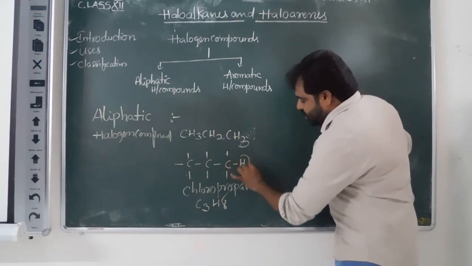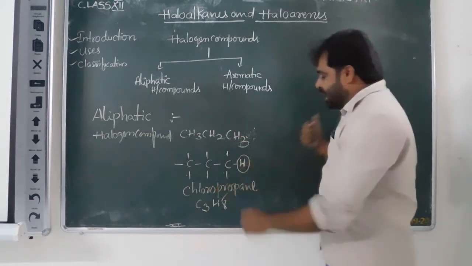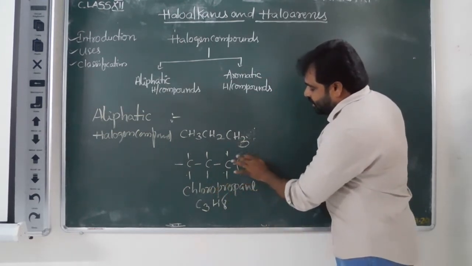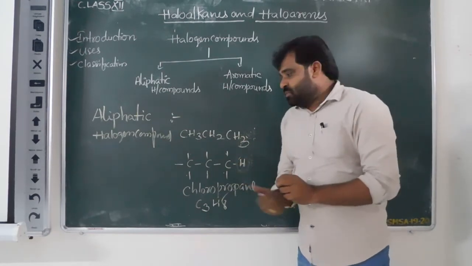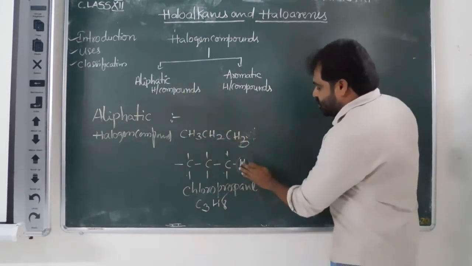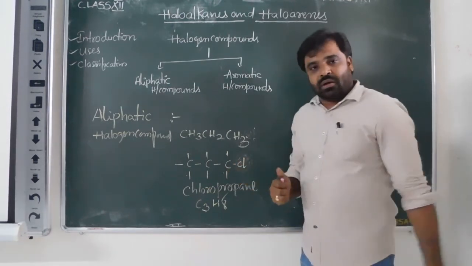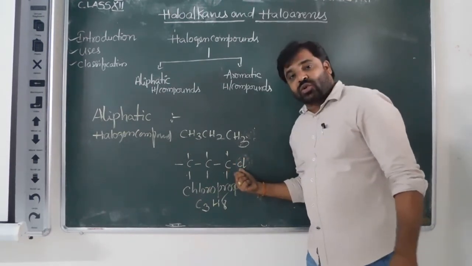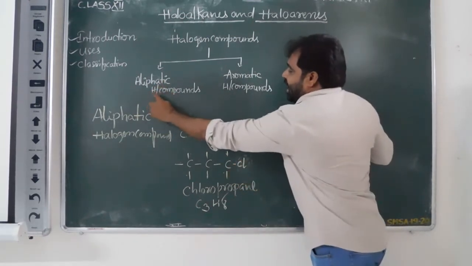If one or more hydrogen atoms are replaced by an equal number of halogen atoms, it forms an aliphatic halogen compound. For example, chlorine attaches in place of hydrogen, hydrogen is deleted and chlorine is attached, then it is called an aliphatic halogen compound. Why?